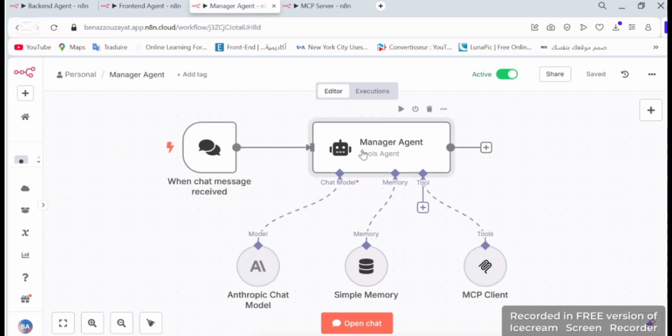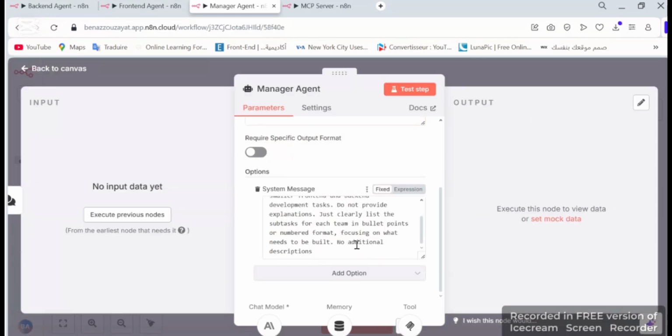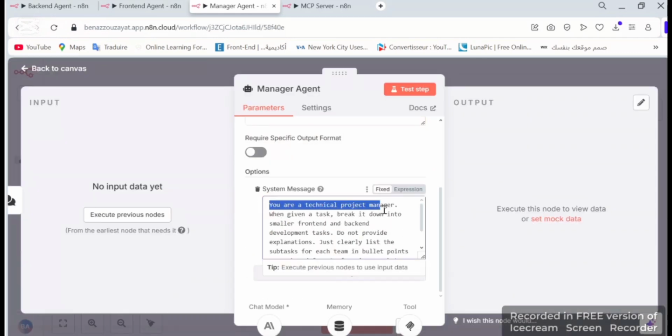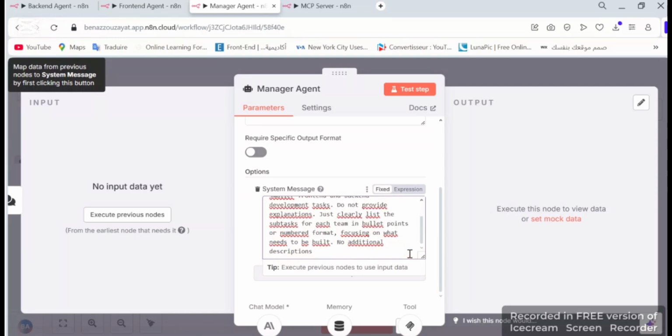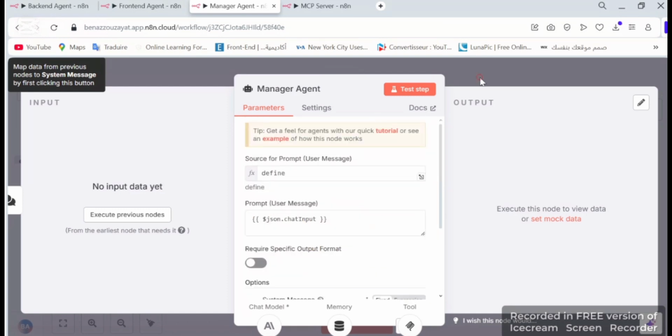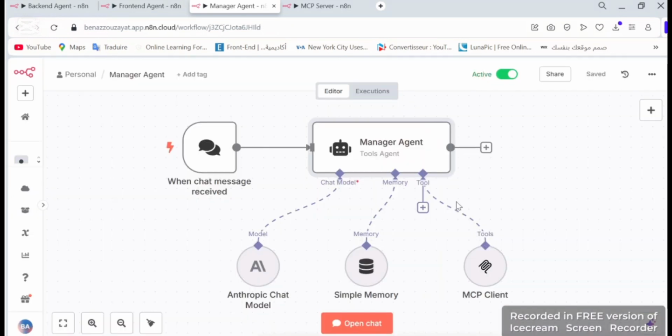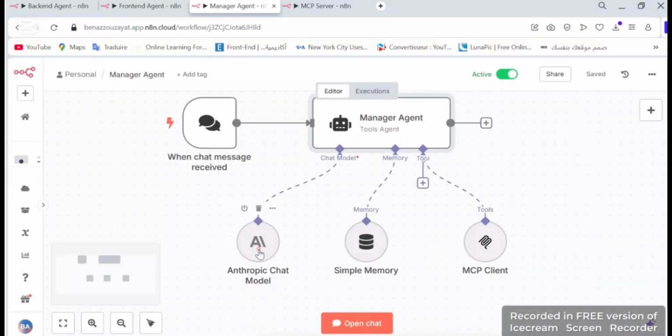This agent is triggered when a chat message is received through this node. The manager agent is configured with a system prompt that assigns the role of the project manager. Here we have the system message or the manager prompt. It analyzes the user query and assigns responsibilities and asks the developers for APIs, features, languages or libraries and tools that the user needs.